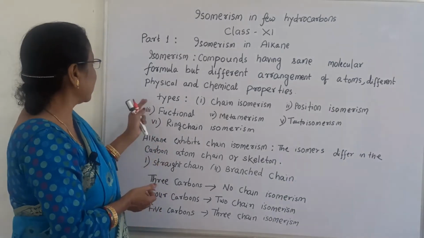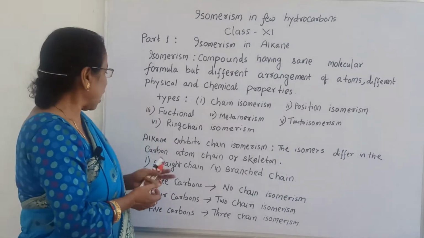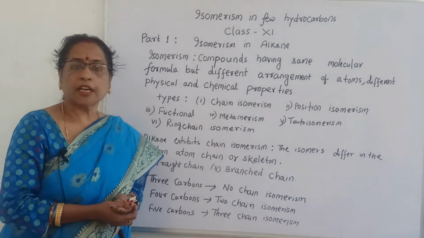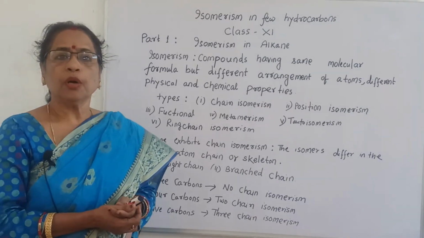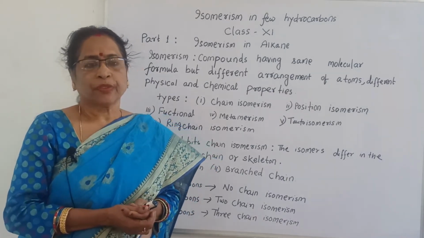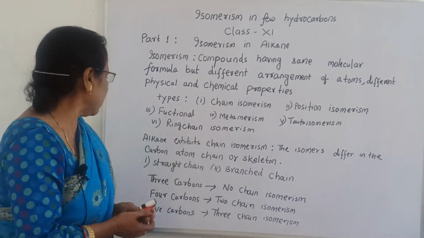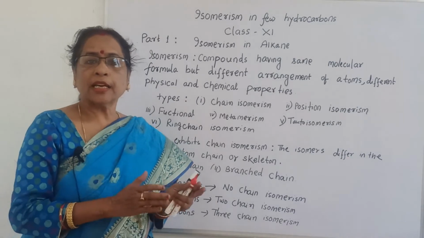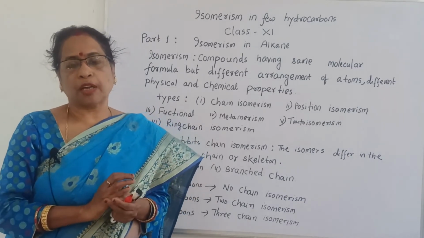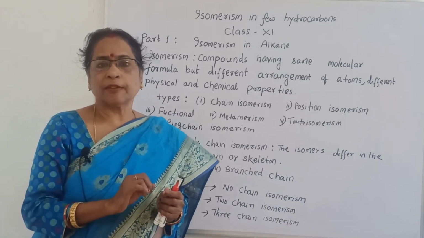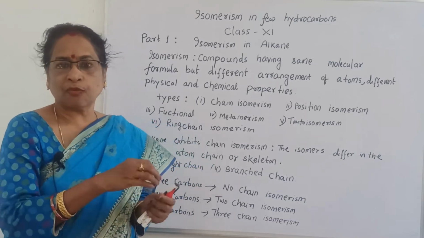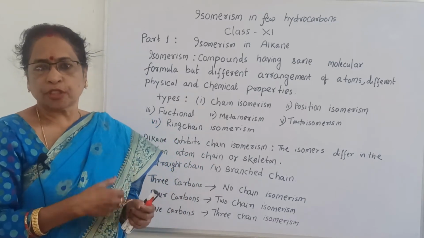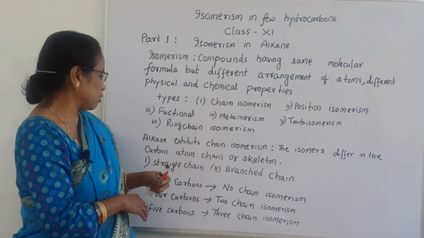Now let us see alkanes. Alkanes exhibit chain isomerism, so we should know what chain isomerism is. The isomers differ in the carbon atoms by chain or skeleton, that means they differ by the branch. If there is a substitution that forms a branch, or you can say it forms a chain, that is called chain isomerism.